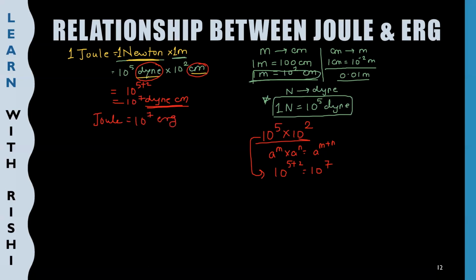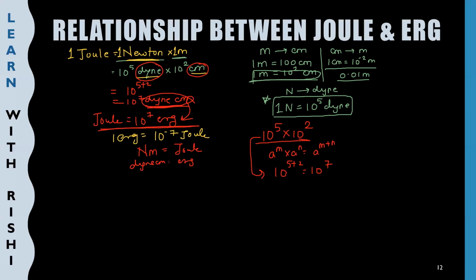So I can replace dyne centimeter with erg. We have discussed that Newton meter is nothing but 1 joule, and dyne centimeter is nothing but 1 erg. So the relationship between joule and erg is 1 joule is equal to 10 raised to 7 erg. And 1 erg in joule will be equal to 10 raised to minus 7 joule. When you want to convert joule to erg, multiply by 10 raised to 7. When you want to convert erg to joule, divide by 10 raised to 7.